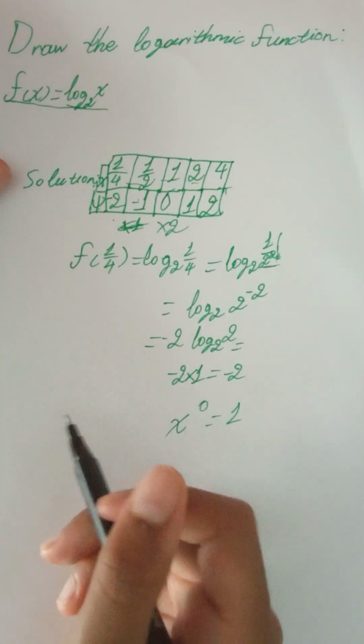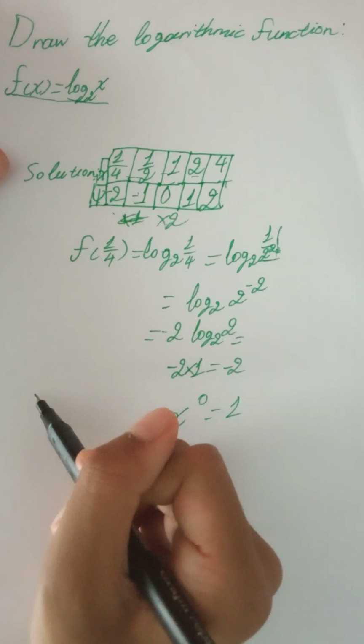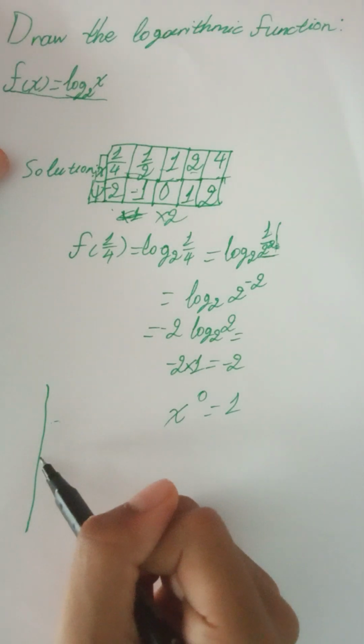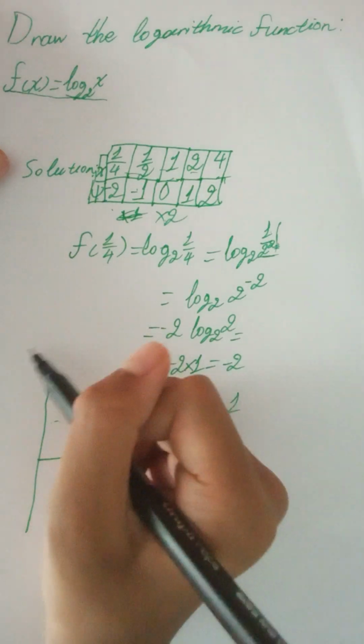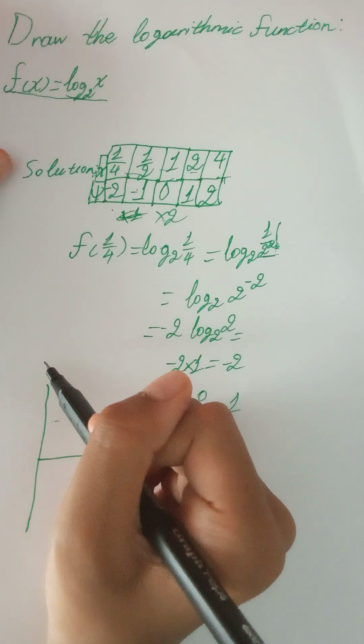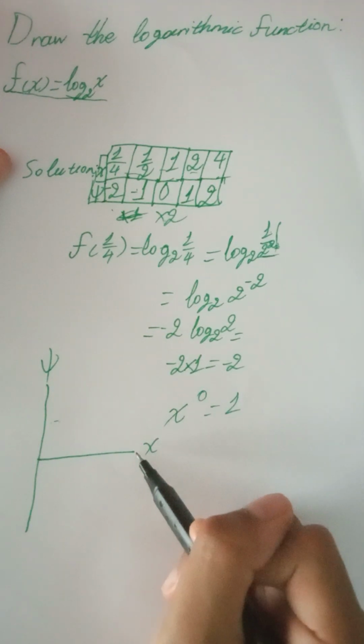And all we have to do now is draw the graph. I think this is a good spot. So here we're going to have the y values, and here we're going to have the x values.